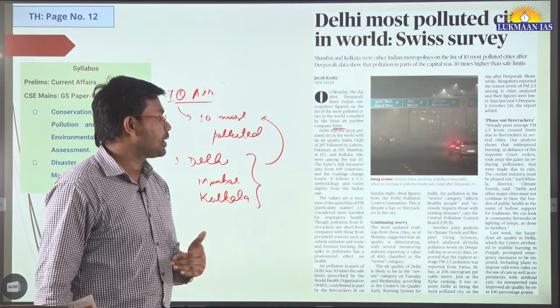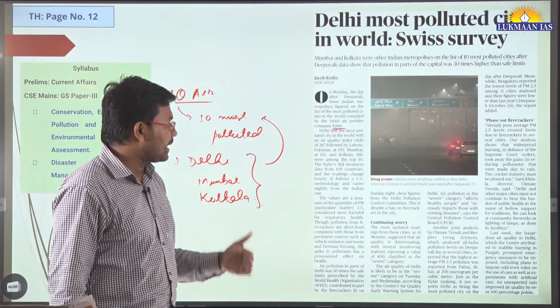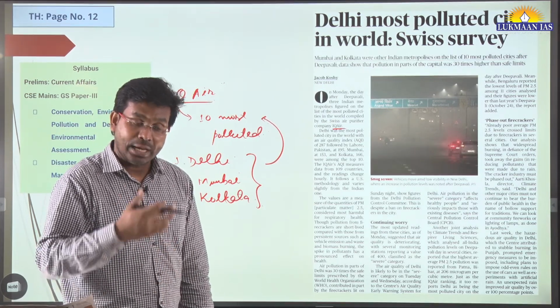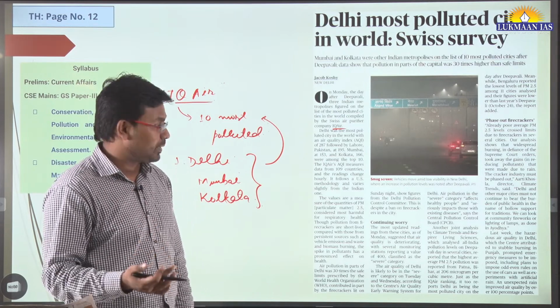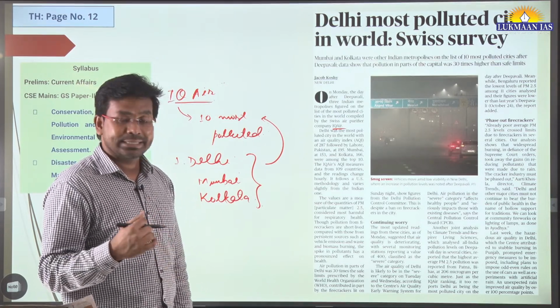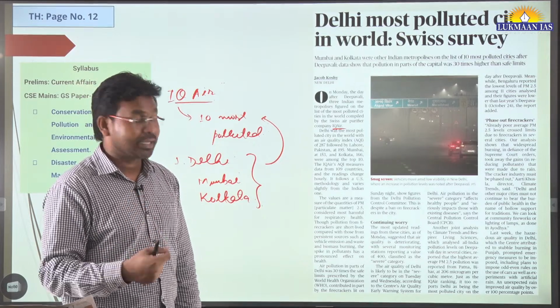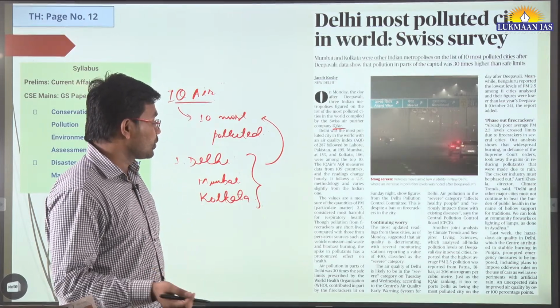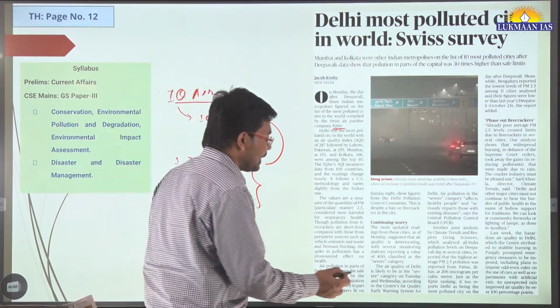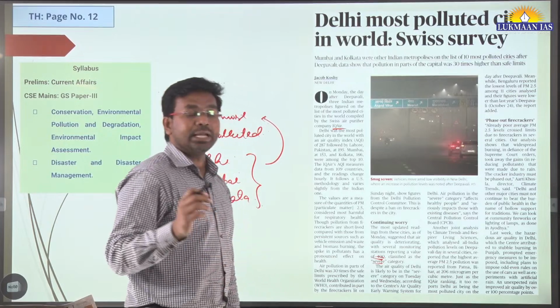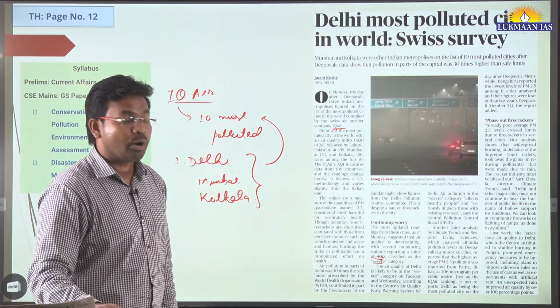The Central Pollution Control Board says that if the air pollution is in the severe category, healthy people will also get affected. Those people who have lung related problems will be further affected. Many areas in Delhi have been classified as severe, where the air quality index value was around 400.